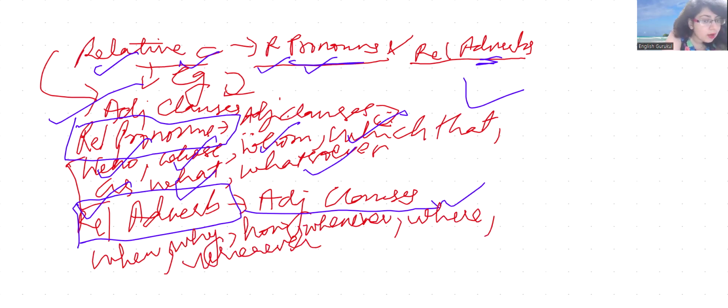When, why, how, where, whenever, wherever, right? So these are the examples. In the next series, we will be covering adverb clauses. Today, I should have created pages so that it becomes easier for me also.